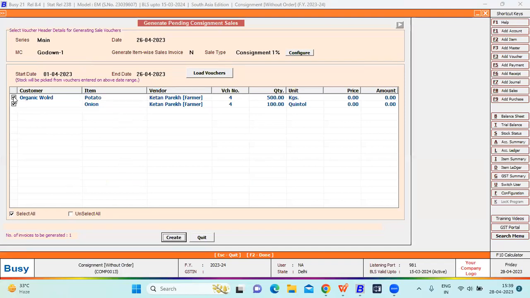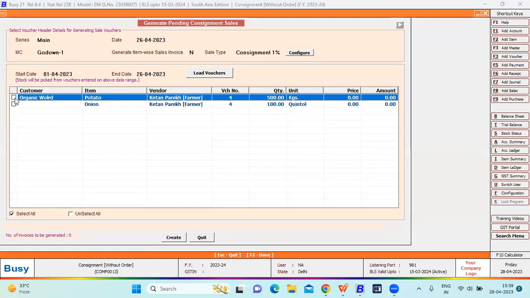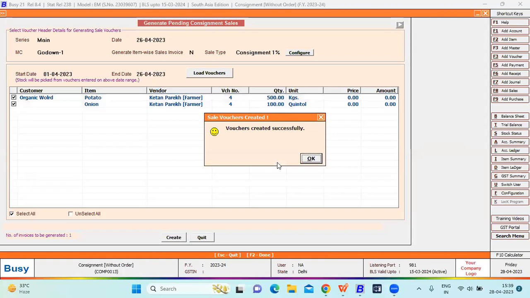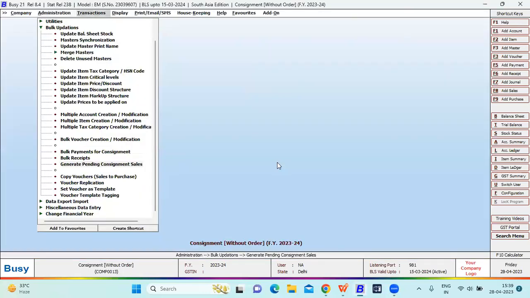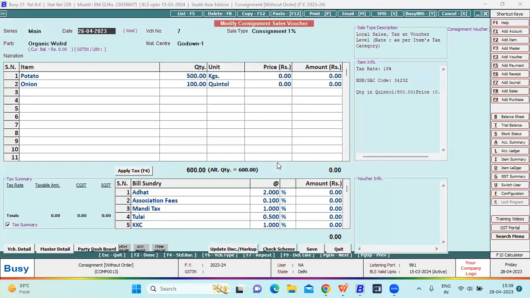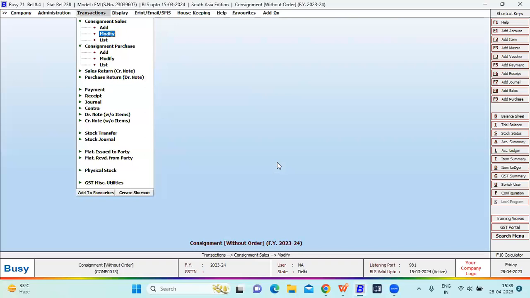What you have to do is select all, or select both the options you have. You can select all, create, yes. All the vouchers have been created. Now you can see the purchase voucher has been passed for this item. So this is how in one bulk go we can generate pending consignment sale vouchers.